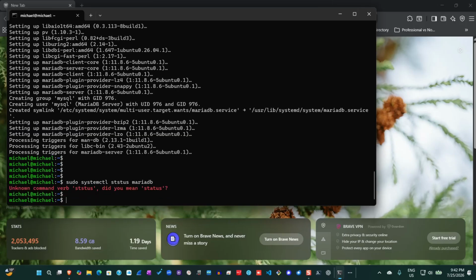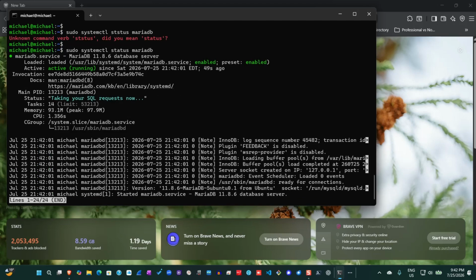Oh, sorry. Status means that one of the letters. As you can see here, MariaDB has been installed and it has been enabled in the system. So it's ready to go.